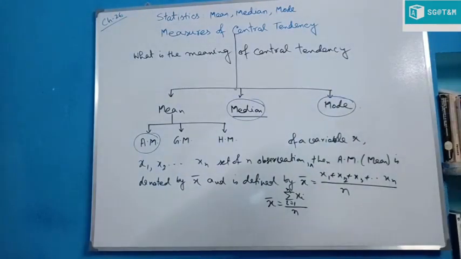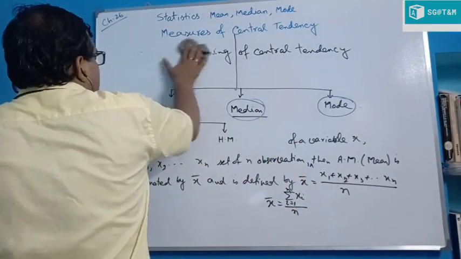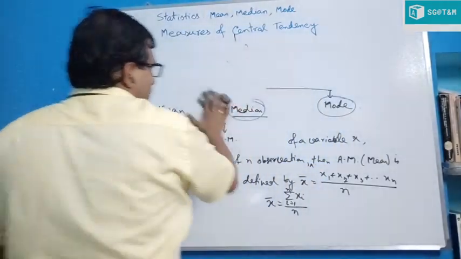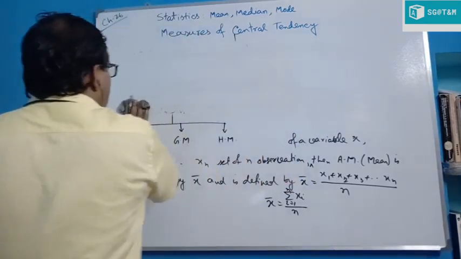Suppose we study the marks obtained in maths by 10 students of your class in the last exam.